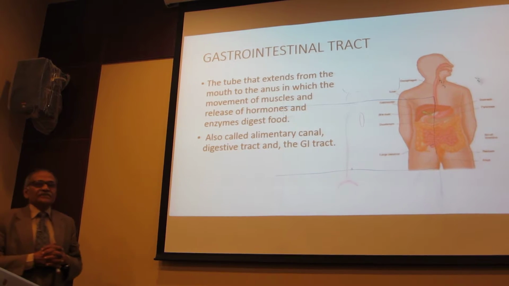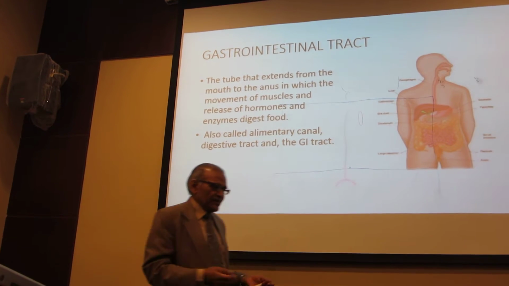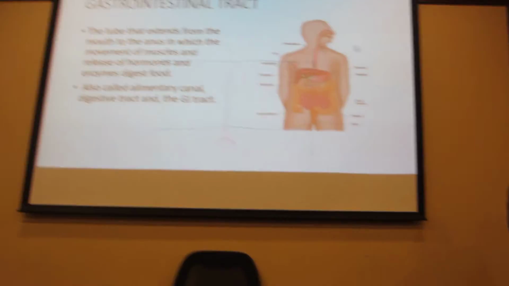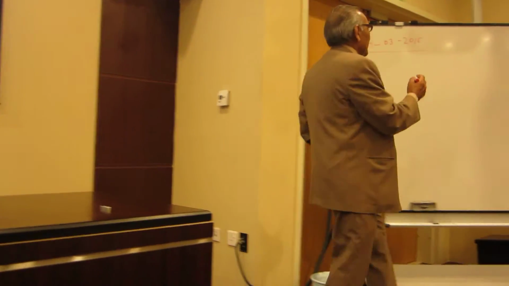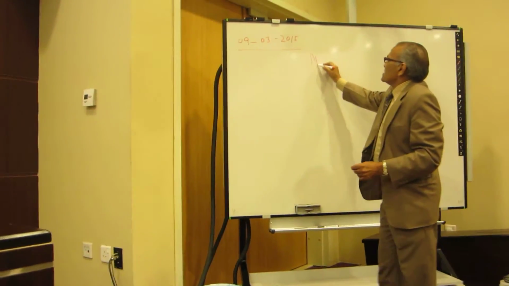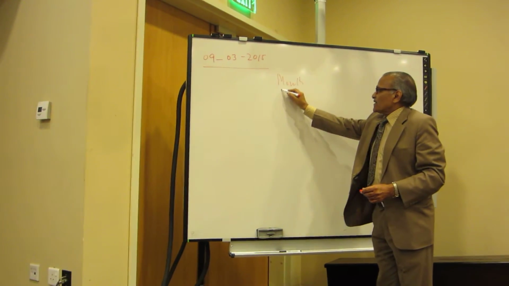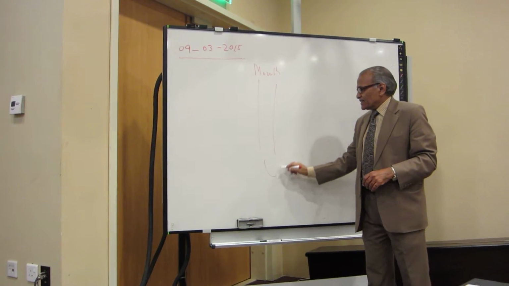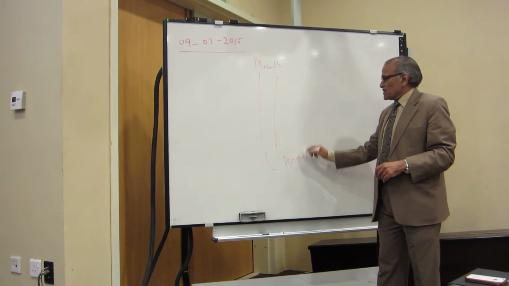So this tube, as we said, consists of various parts, organs. If we label this as the tube, it starts as a tubular structure and goes down to the last end that we call the anus.